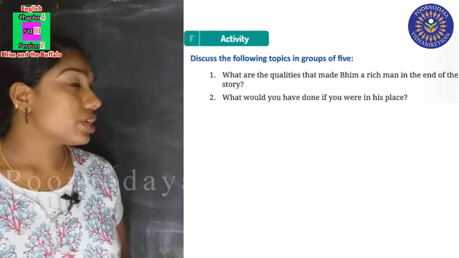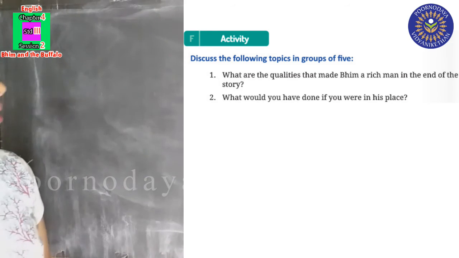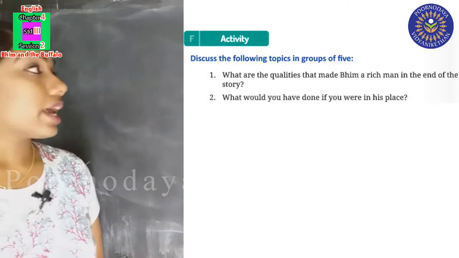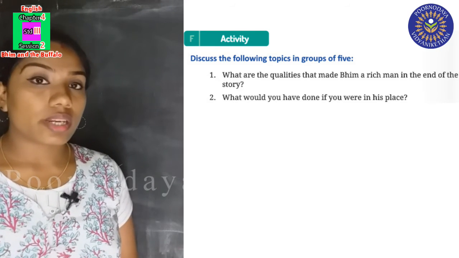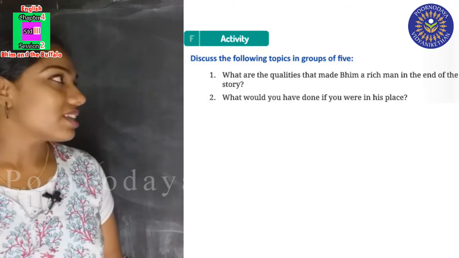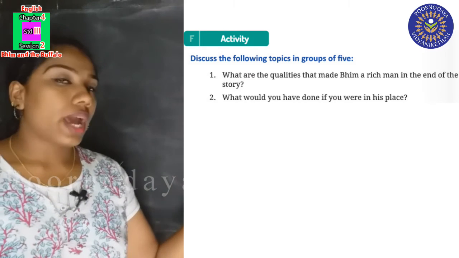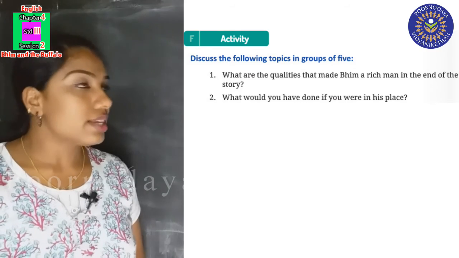Did you get it? Now you have one more homework. The second one: what would you have done if you were in his place?